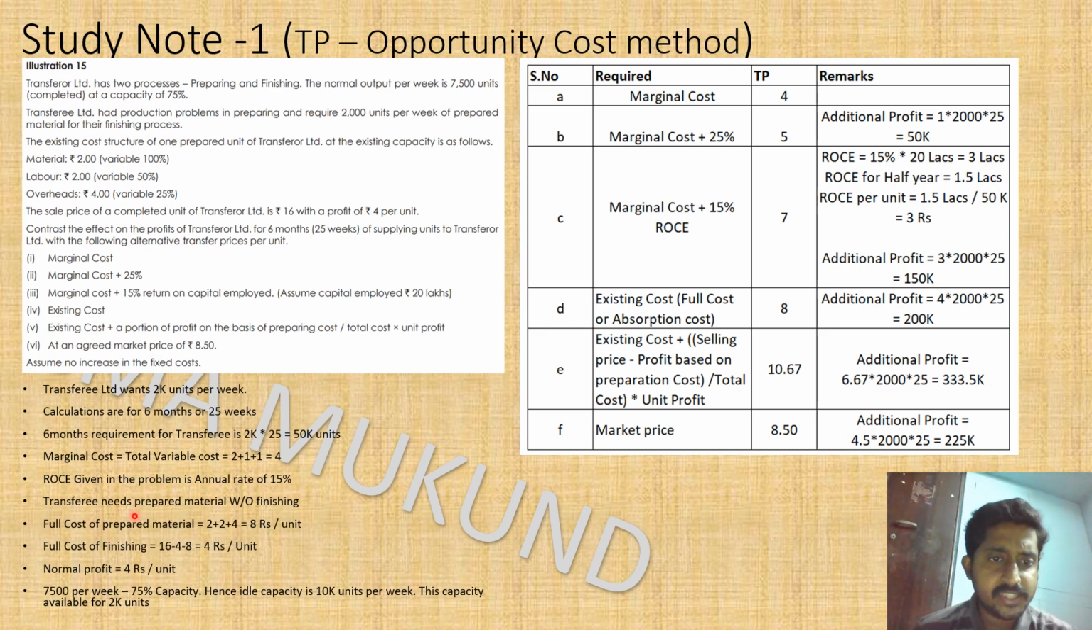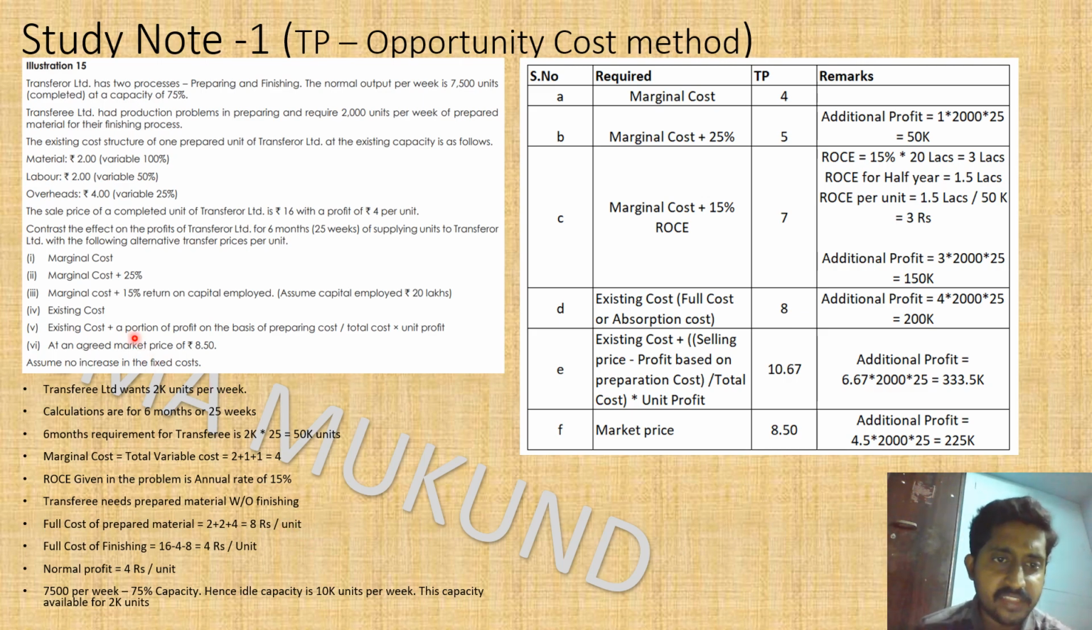So the transferee needs prepared material without finishing. Yes, we discussed this earlier. Full cost of prepared material is 2 plus 2 plus 4, which is 8. Yes, we discussed in our previous scenario. Full cost of finishing, what will it be? 16 rupees is the selling price. We are making profit of 4, which means the total cost is 12. Out of the 12, preparation cost is 8. So 12 minus 8, 4 rupees will be the cost of finishing.